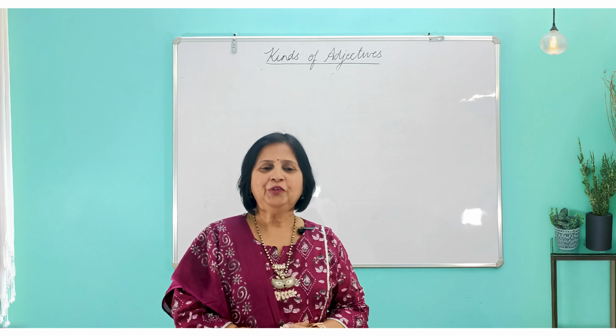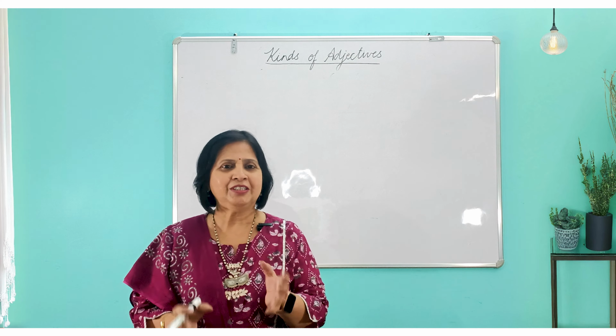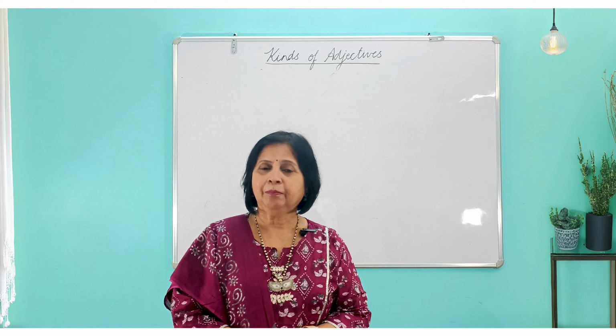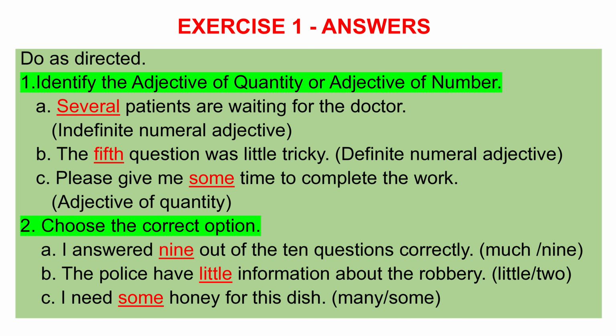Answers all in front of you. Question number 1 was very easy. You just had to identify whether it is adjective of quantity or adjective of number. It's given right in front of you. Several means many. Patience we can count. Hence it becomes an indefinite numeral adjective. Fifth, ordinal number. So it's definite. Please give me some time to complete the work. Time we cannot count. Uncountable. So adjective of quantity.